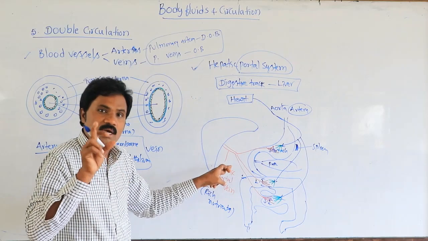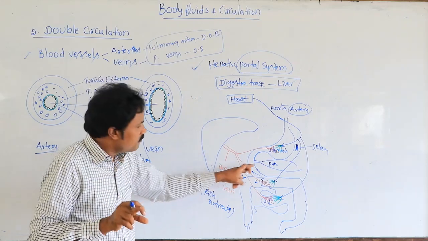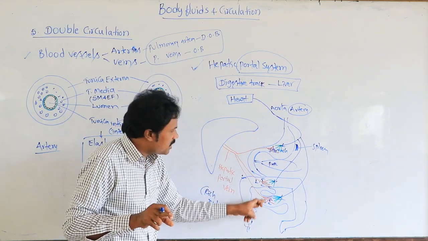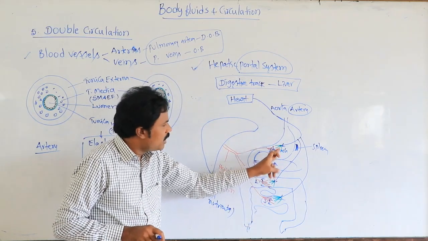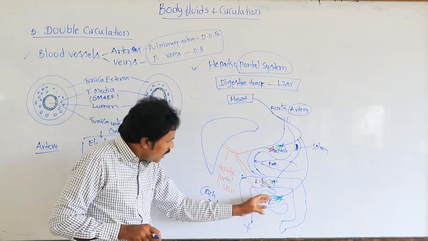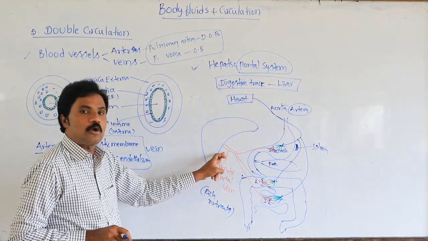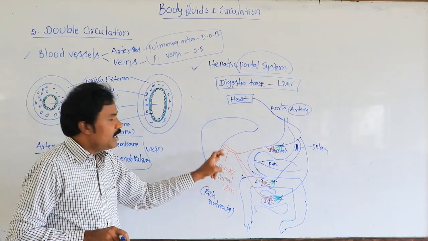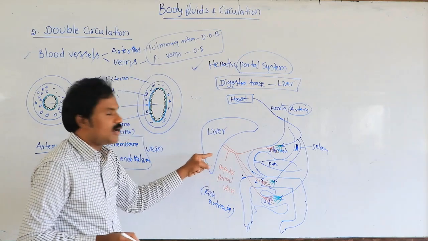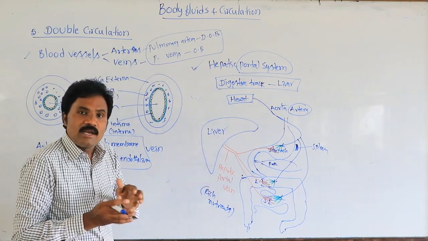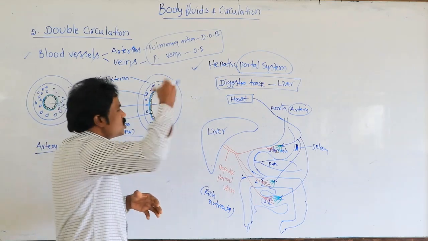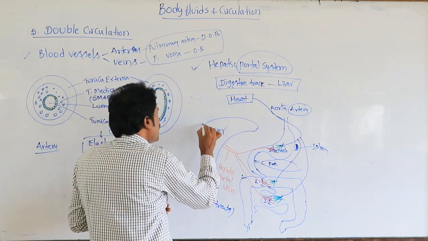Digestive tract in that sense means stomach as well as pancreas, spleen, large intestine, small intestine. For understanding purposes, I have mentioned here only stomach, large intestine and small intestine. Again it will be collecting into the hepatic portal vein. The hepatic portal vein sends to the liver. The hepatic portal vein sends to the liver.